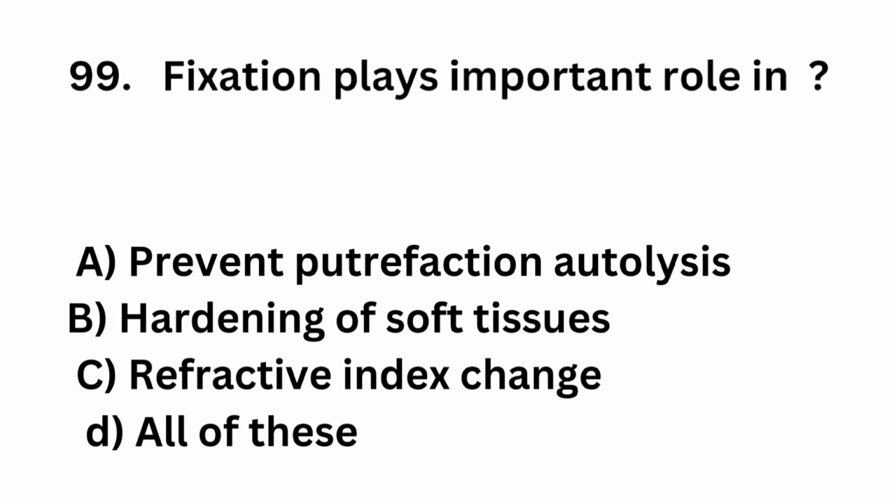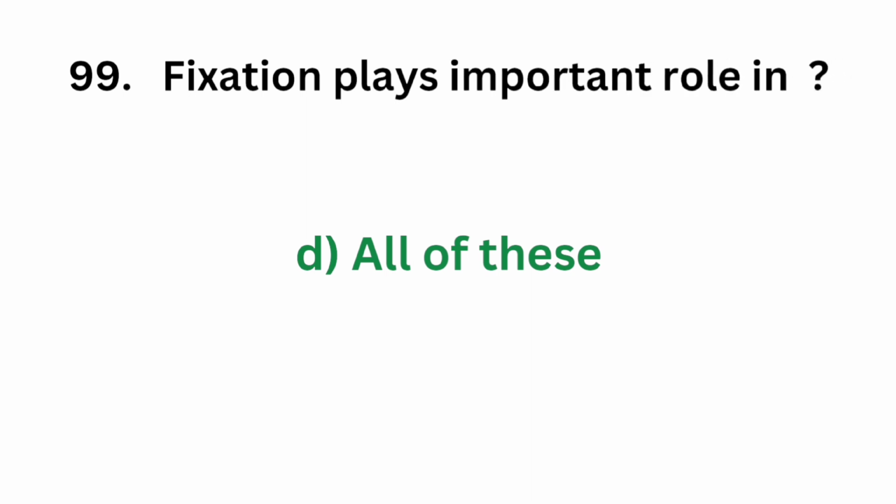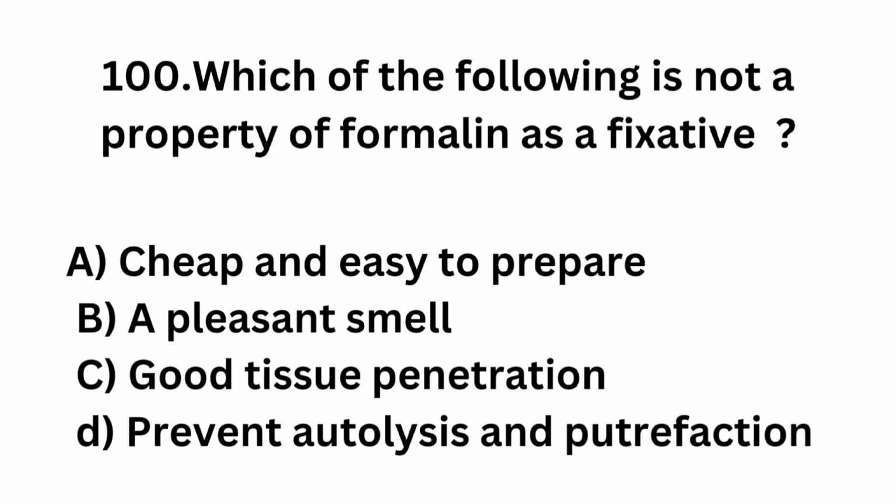Question number 99. Fixation plays important role in option A, prevent putrefaction of autolysis, option B, hardening of soft tissue, option C, refractive index change, option D, all of these. What is the role of fixation? The correct answer is option D, all of these. Fixation prevents autolysis and putrefaction, hardens the soft tissue and can change refractive index.